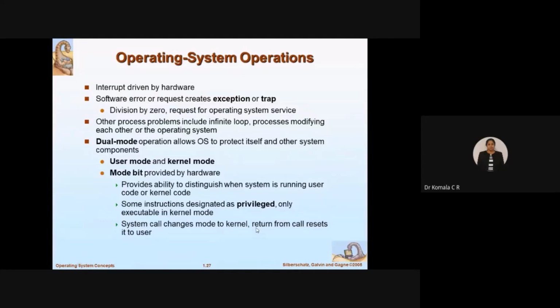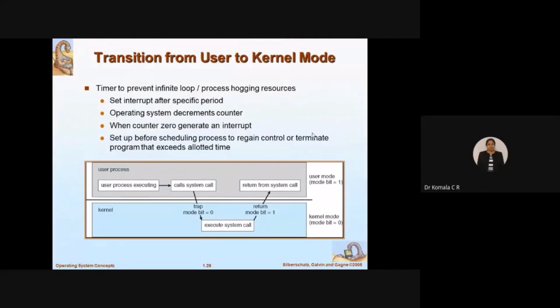Following, students? We were discussing the two modes of operation, right? User mode and kernel mode. That is clearly explained in the form of a diagram here. Observe this diagram. I have user mode at the top and kernel mode at the bottom. Correct? So how exactly are we going to differentiate? The OS will differentiate. See here, when the CPU is executing in user mode, the OS will set the mode bit to 1. When the CPU is executing instructions in the kernel mode, then the OS will set the mode bit to 0.